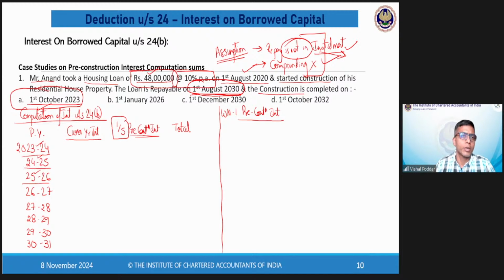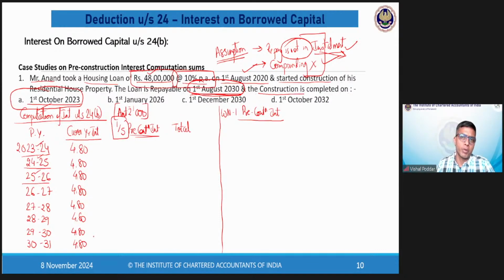So 4,80,000 is the loan amount. The 10% is my interest for the year, which comes to 4,80,000. I'm writing figures in rupees in thousands. So my 1 year interest is 4,80,000, which is 10% of 48 lakhs. Right, students?